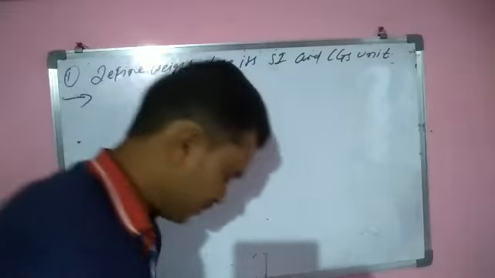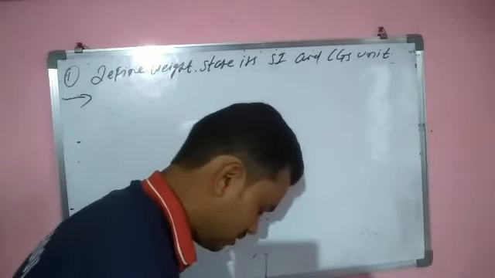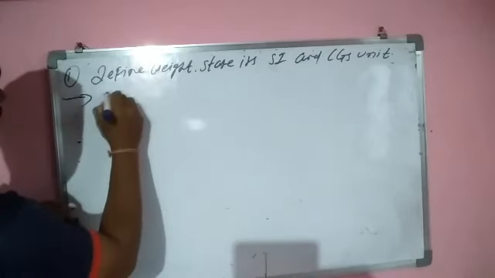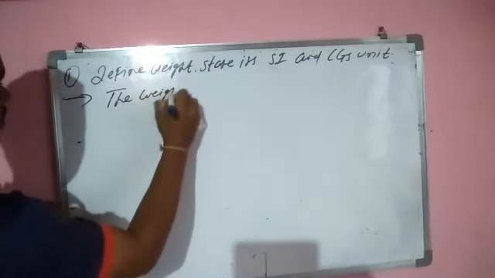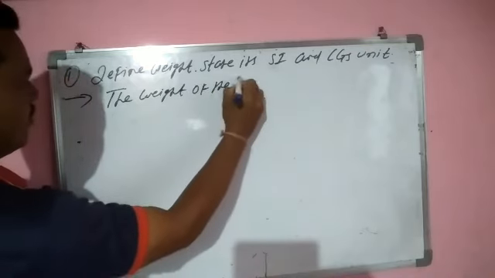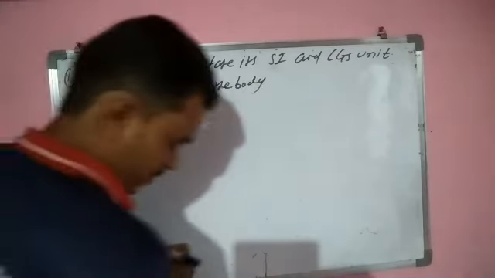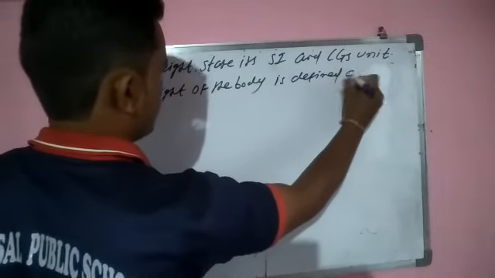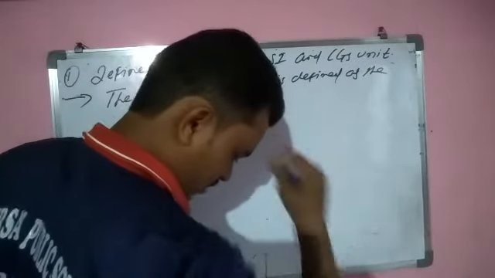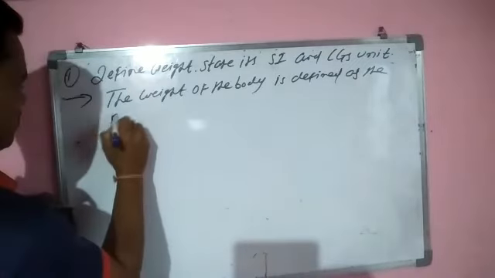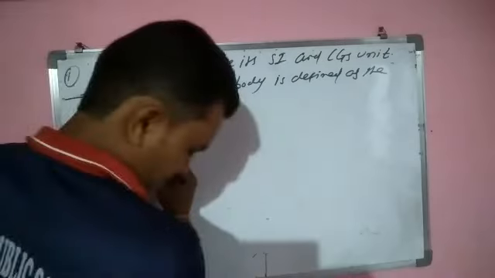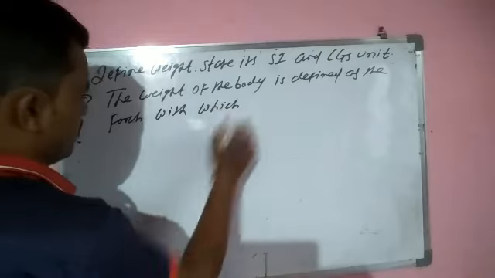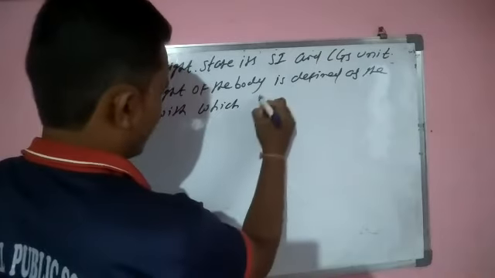Now see, the weight of the body is defined as the force with which the earth attracts. The force with which the earth attracts is called weight. Now see, what is the meaning of weight? The weight of the body is defined as the force with which the earth attracts.